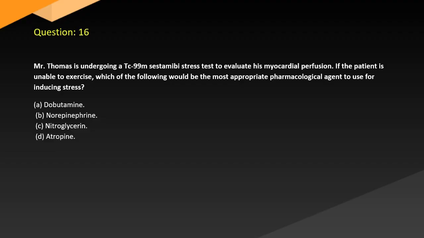Question 16. Mr. Thomas is undergoing a stress test to evaluate his myocardial perfusion. If the patient is unable to exercise, which of the following would be the most appropriate pharmacological agent to use for inducing stress? A. Dobutamine, B. Norepinephrine, C. Nitroglycerin, D. Atropine.